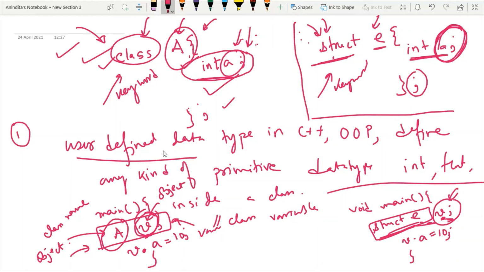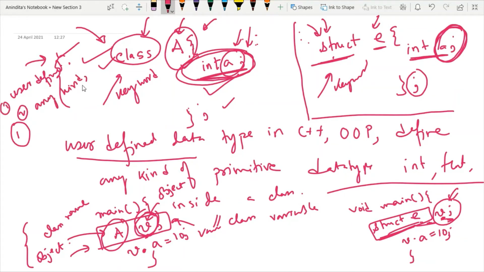So now, what is the definition of a class and what is the definition of an object? The answer is, the class is a user defined data type. First point. Inside a class, we can write any kind of members, integer, float, and any number of members or member variables. And the third point is, after creation of a class, inside the main function, we will define one class variable. We will write the class name and then we will write the class variable name.